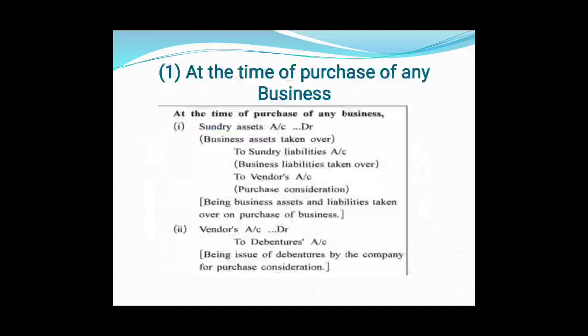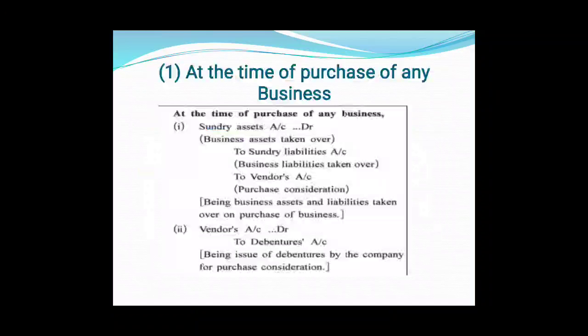Now suppose this payment is done and debentures are given at some discount. In that case, the second entry will be vendor's account debited, discount on debentures account debited, to debentures account. Or else, if these debentures given at the time of payment are issued at a premium, then the entry will be vendor's account debited to debentures account, to securities premium reserve account. Okay, so these two entries are passed at the time of purchase of any business.